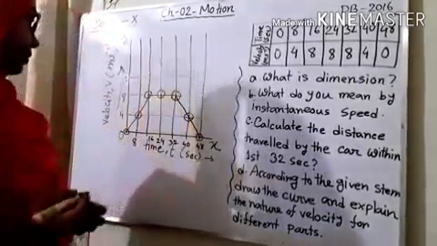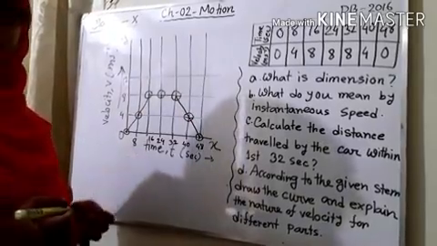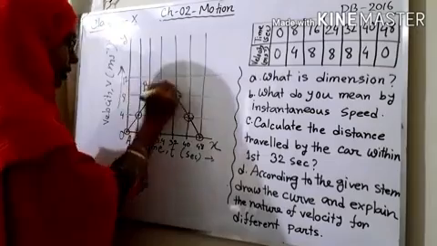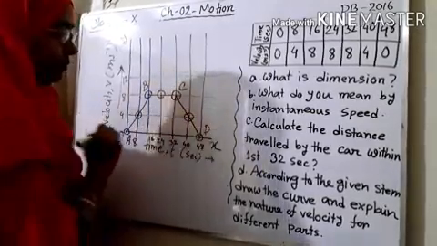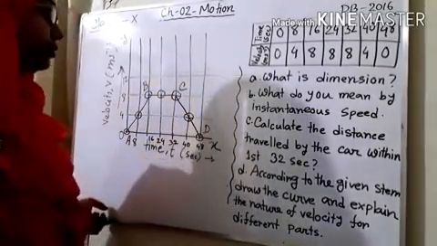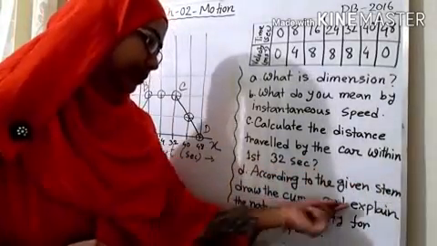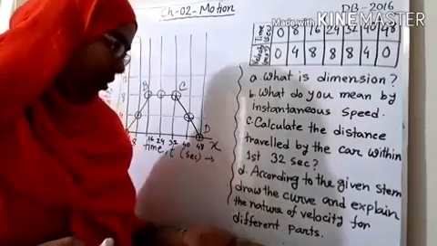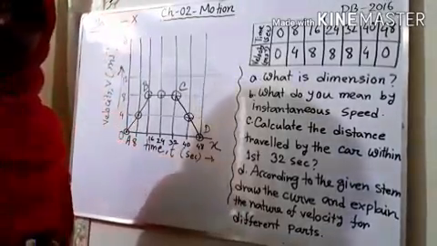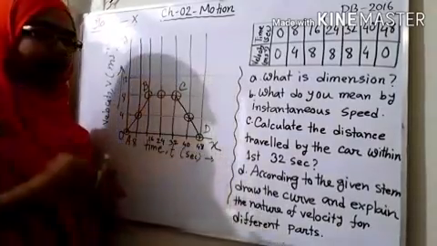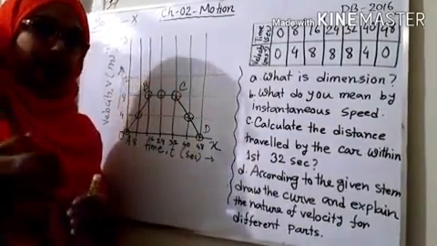After joining the lines, the figure becomes this way. So we can give here the names of the points, A, B, C, D. Now this is the half portion of the question done, because it is said to draw the curve. But after that we have to explain the nature of the velocity in different parts. Different parts means I am giving here the names A, B, C, D. So I have to explain the parts one by one.